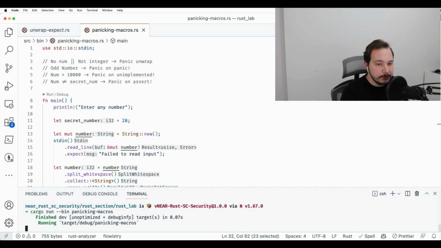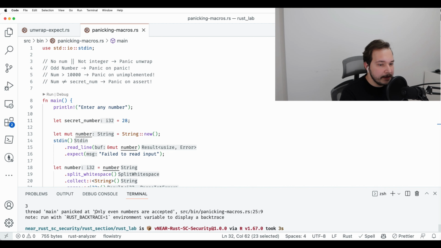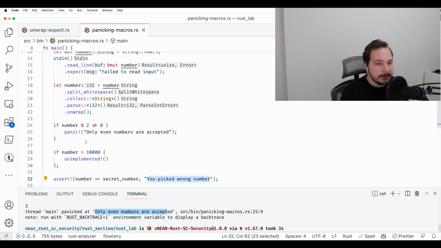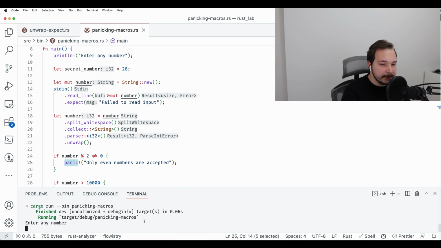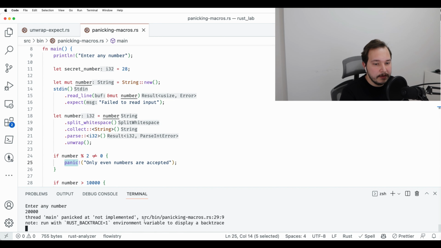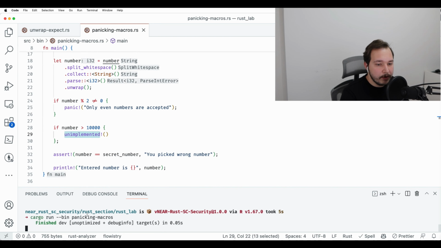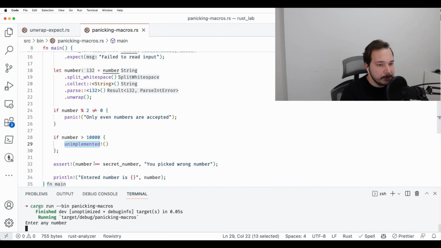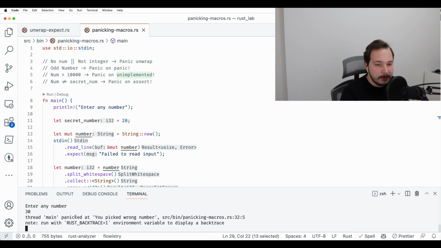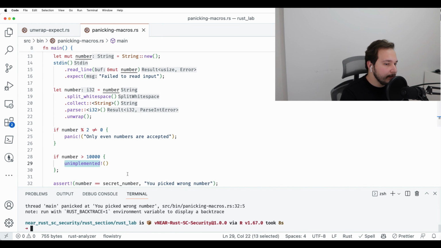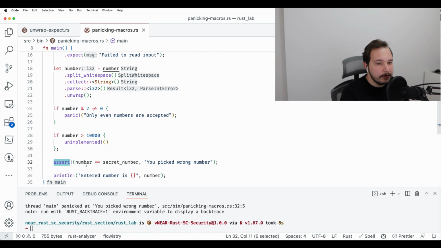So yeah, panicking macros. Let me enter an odd number first. Yeah, and as expected, we got panic back saying only even numbers are accepted. Let me rerun it with something larger than 10,000. Let us enter 20,000. Yeah, we got unimplemented from here. And now let me rerun it with something which does not equal the secret number. Let me enter 30. All right, as expected, we got you picked the wrong number. It passed all of those checks, and we landed here on assert.